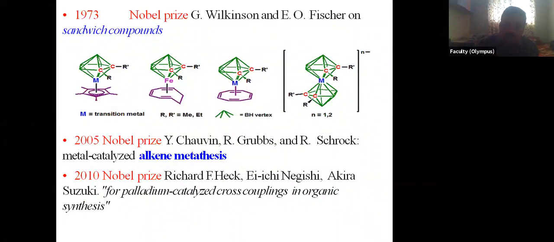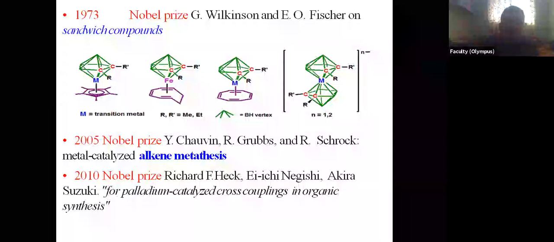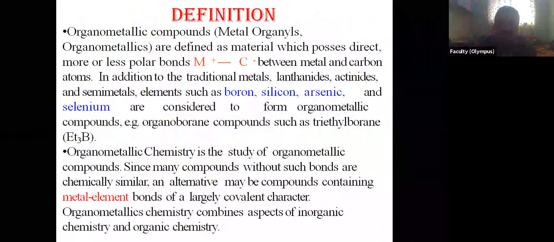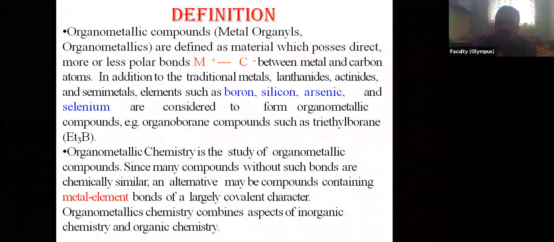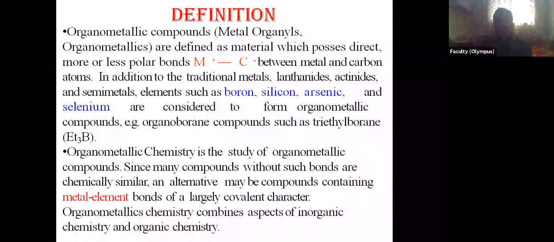Before seeing that, we will see the definition. Organometallic compounds are materials which possess a direct carbon-metal bond. That bond may be more or less polar, but they contain a polar carbon-metal bond.